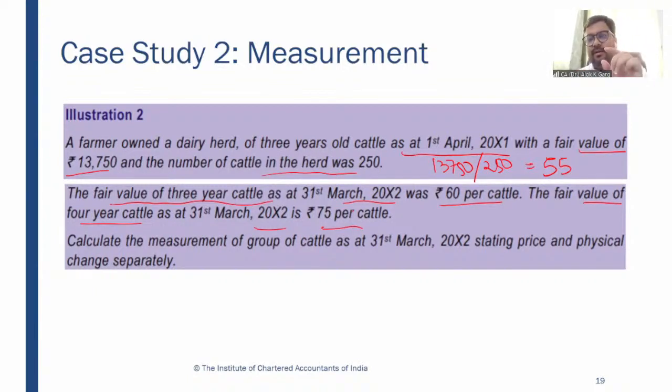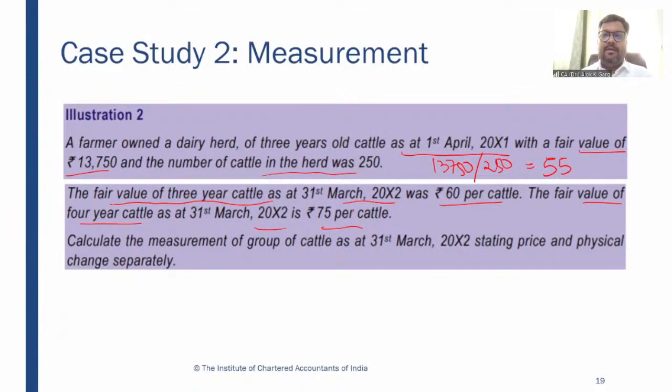So the cattle which was 3 years old 1 year ago become 4-year-old cattle after 1 year, right? But in the question, after 1 year, the fair value of 3-year as well as 4-year both are given, right?